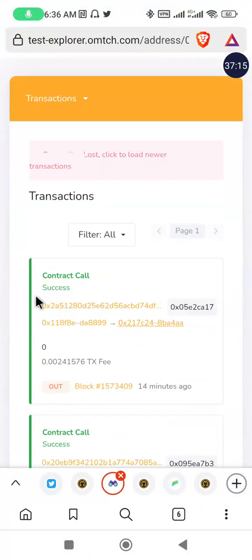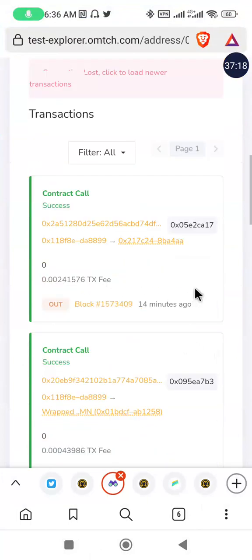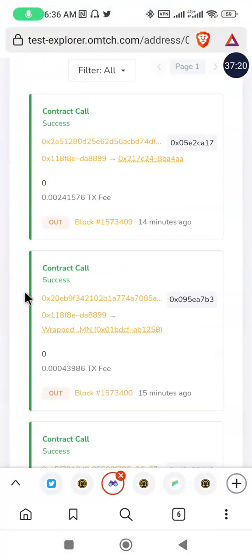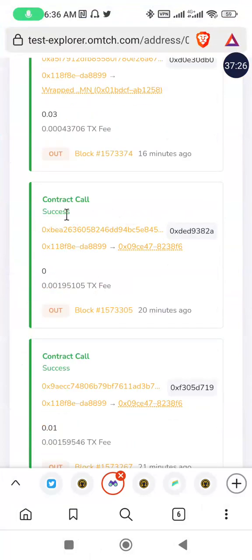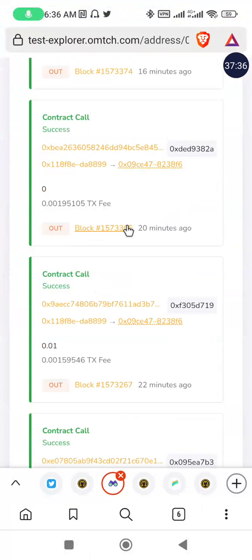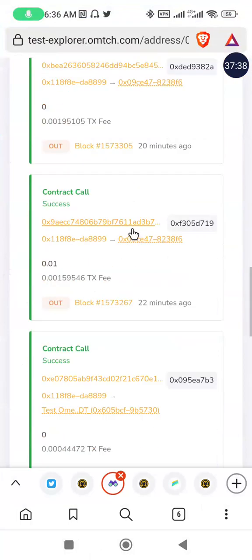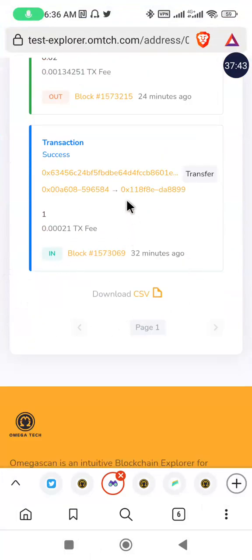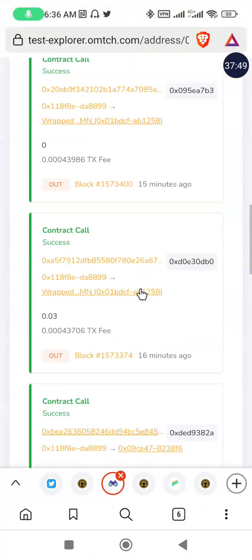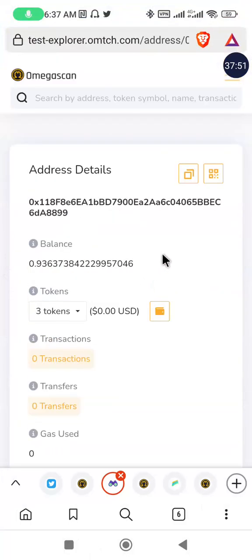So contract call successful is one of the transactions I did. The other transaction is successful too, you see, successful. Everything you are doing is recorded on the blockchain. So in case you see any that failed, then it didn't work, and you are going to do it again. Just identify the one that failed and do the transaction again. In all of my transactions, you see that all the transactions I did went through successfully. So this is the end of this video.